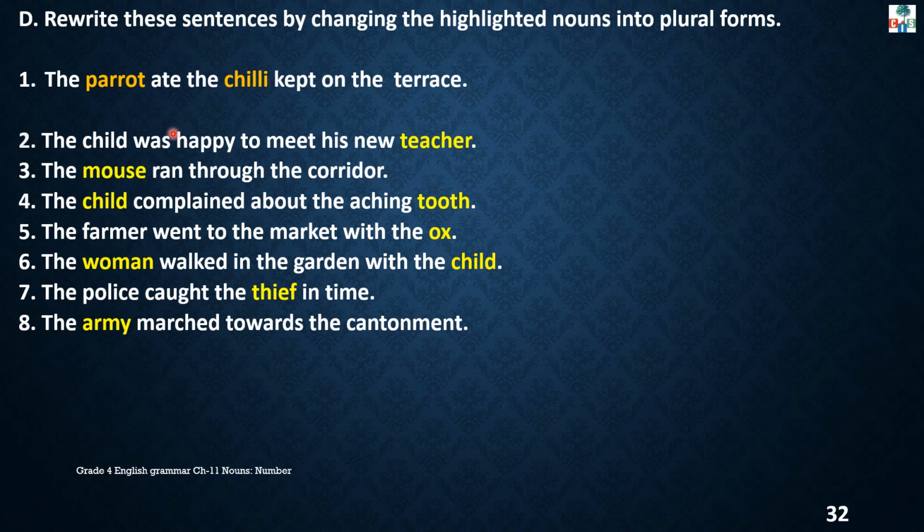So the highlighted nouns are parrot and chili. You have to change these two words into plural form. So the answer would be: the parrots ate the chilies on the terrace. So like this you have to change the highlighted nouns into plural forms and rewrite the sentence like this. Okay.